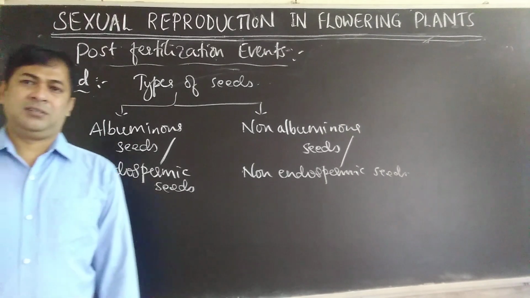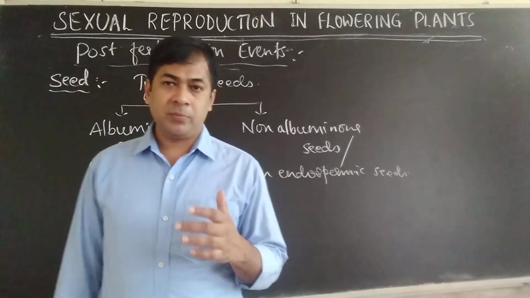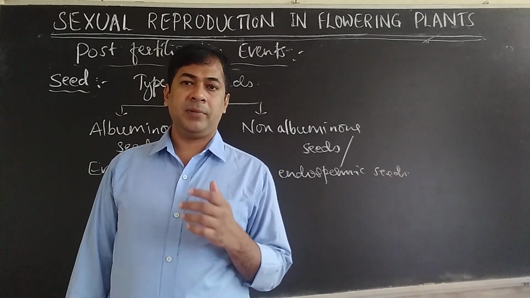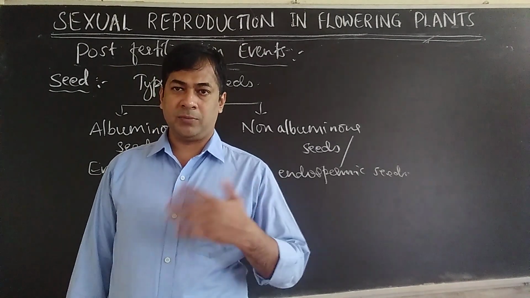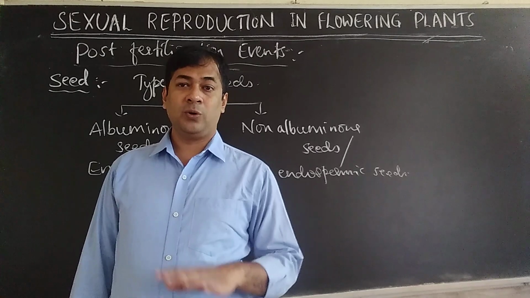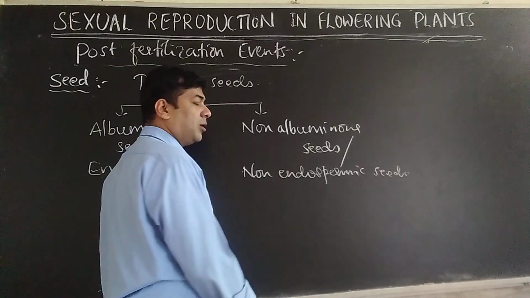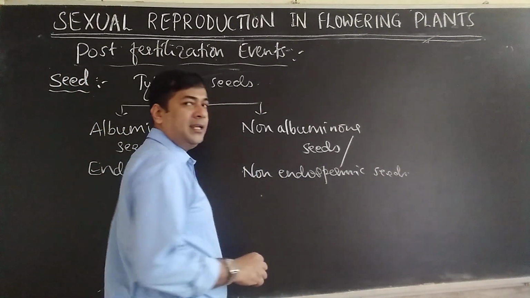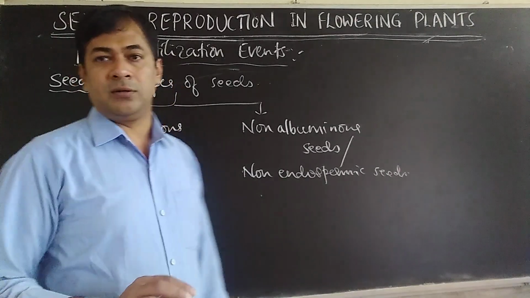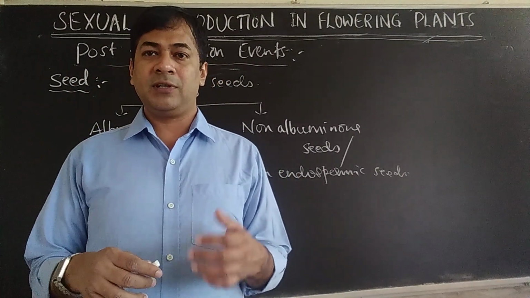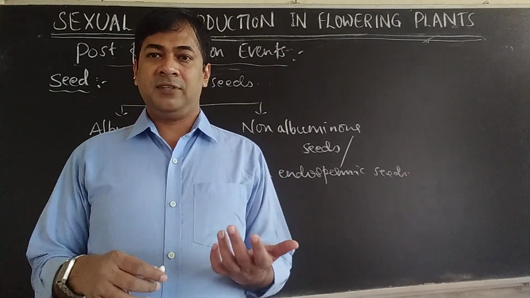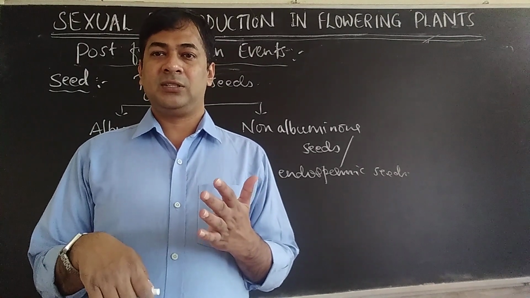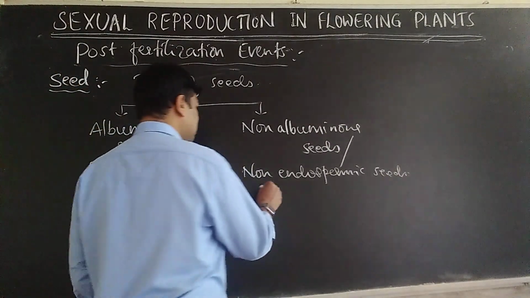Meaning is very simple. During development of embryo, because you know embryo becomes seed. Embryo was a part of ovule, so ovule becomes a seed. During the development of embryo, if all the endosperm is used as food, no endosperm left, then it will be called non-endospermic. Name only says non means without endosperm. For the development of embryo, it requires food. The food is endosperm. If the embryo has used 100% endosperm as food, then there is no endosperm left. That seed is called non-endospermic seed.